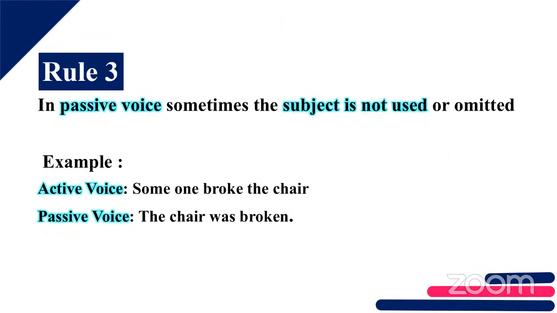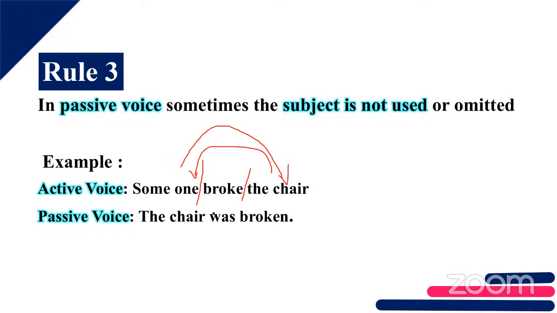Rule number 3 in passive voice is that sometimes the subject is not used. It has been omitted. When you take the sentence 'Someone broke the chair', in passive voice you want to interchange, right?